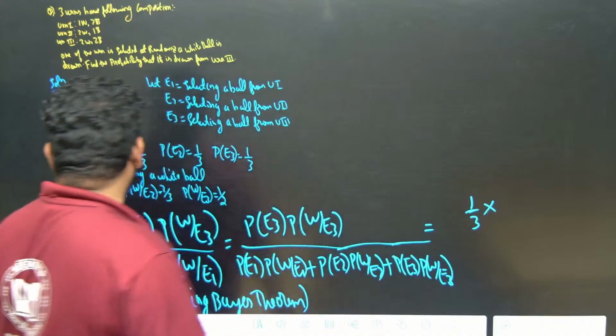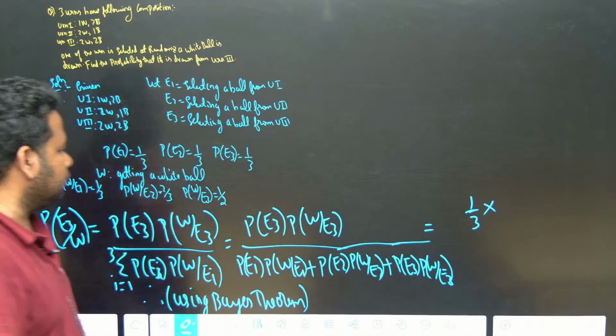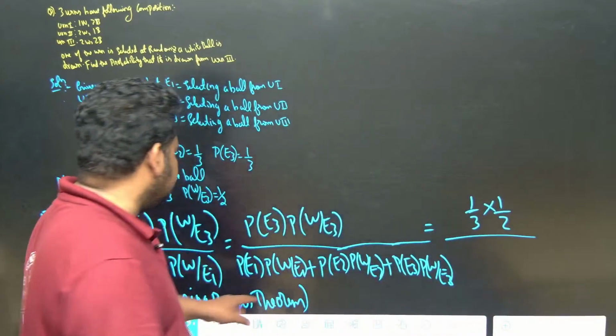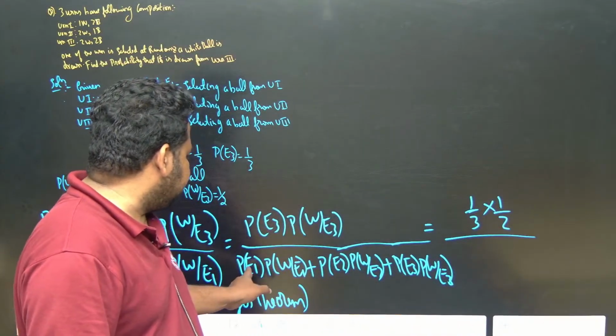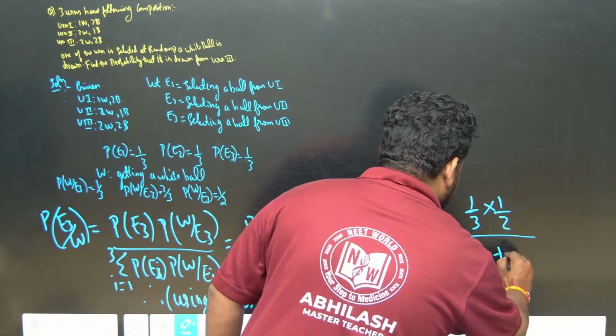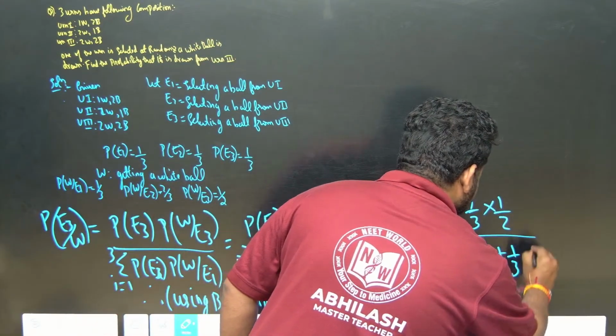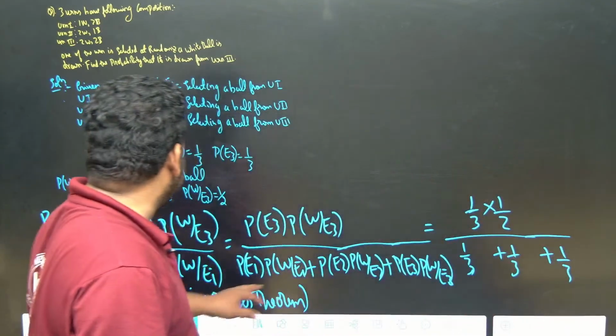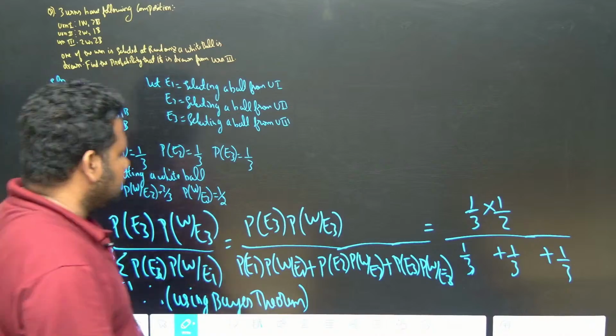W by E3 is what? 1 by 2. Just put the values. Probability of E1, E2, E3, they are all 1 by 3 only. I'll write 1 by 3 plus 1 by 3 plus 1 by 3, that is E1, E2, E3. W by E1 is 1 by 3.